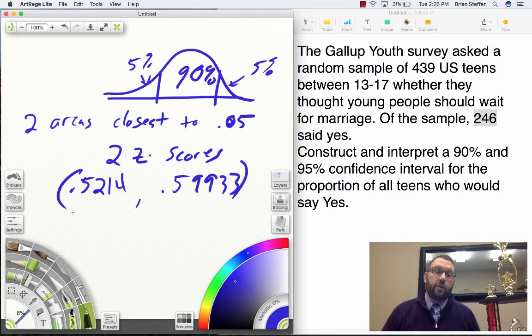I've got a narrower interval. More confidence, wider interval. Less confidence, narrower interval. If I sample more, that narrows the interval as well. These are all things that we can do as statisticians to manipulate and adjust the width of that interval. So this is sampling proportions and estimating P.